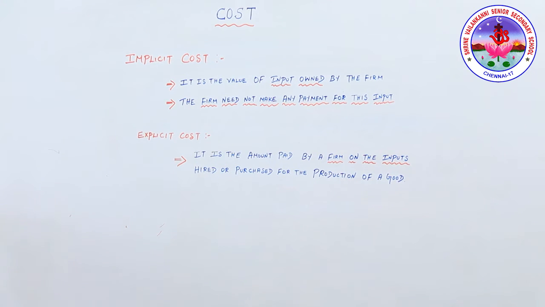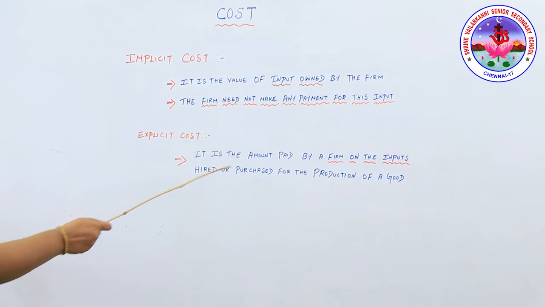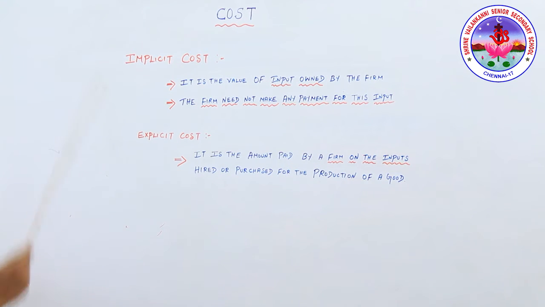Now coming to explicit cost. What is the explicit cost? It is the amount paid by a firm on the inputs hired or purchased for the production of a good.